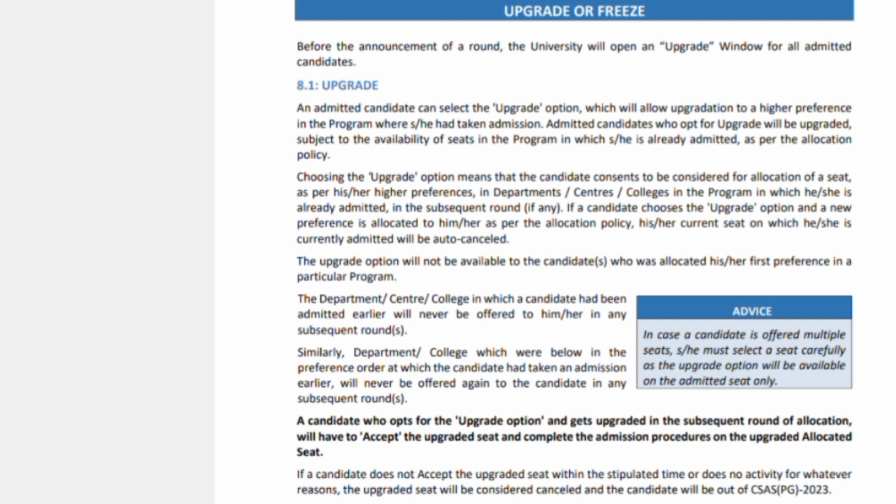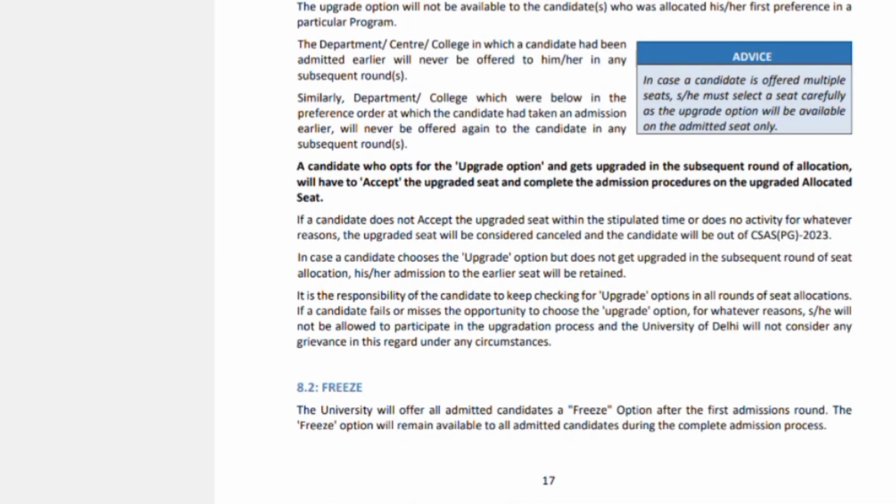Once this is done, you can go for the physical process for admissions, because you need to wait for the entire merit list to get over till the actual physical process of admission is done. Till that time, you need to freeze your account. Or if you want to change your preferences, if you feel that you will change your mind at any point of time, then you can click upgrade.